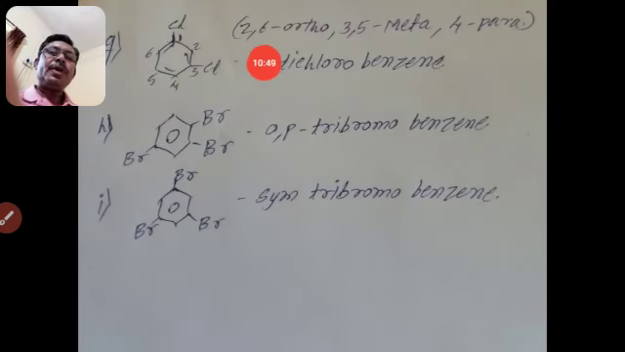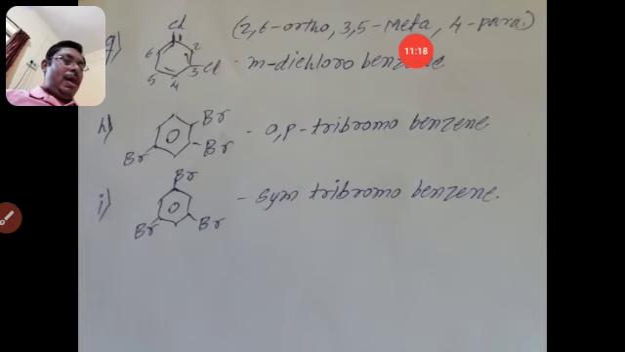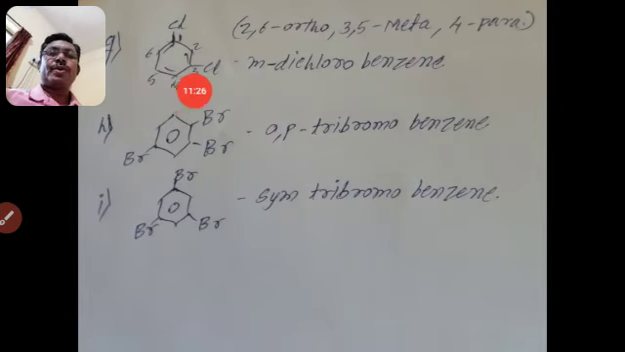Positions 2 and 6 have the same name, that is ortho. We take the prefix ortho when the other halogen atom is attached to number 2 or 6. These positions are the same. The next one is 3 and 5, it is known as meta. And number 4, that is para. If the halogen atom is attached to the 4th carbon atom, then it is known as para.